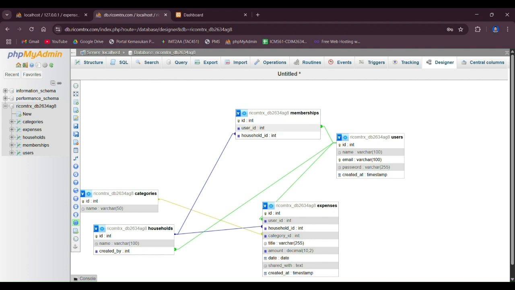User ID is an integer, which is also a foreign key, which references the user who joins that household, and the household ID, which is an integer data type and a foreign key, which references the specific joined household, as in the name of the household that has been joined.